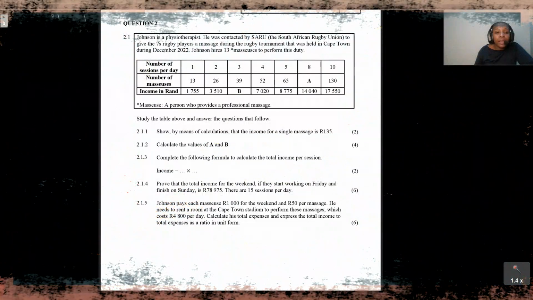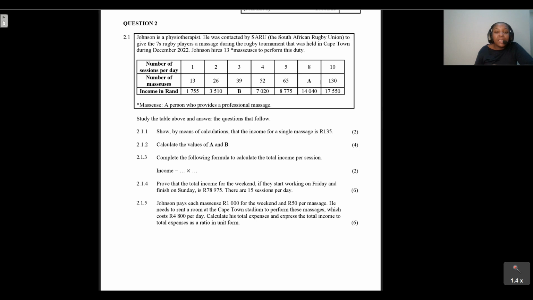Question 2.1, okay, says that Johnson is a physiotherapist. He was contacted by Saru. We are told that Saru is the South African Rugby Union, to give the sevens rugby players a massage, okay, during the rugby tournament that was held in Cape Town during December 2022. Johnson hires 13 masseuses to perform this duty.